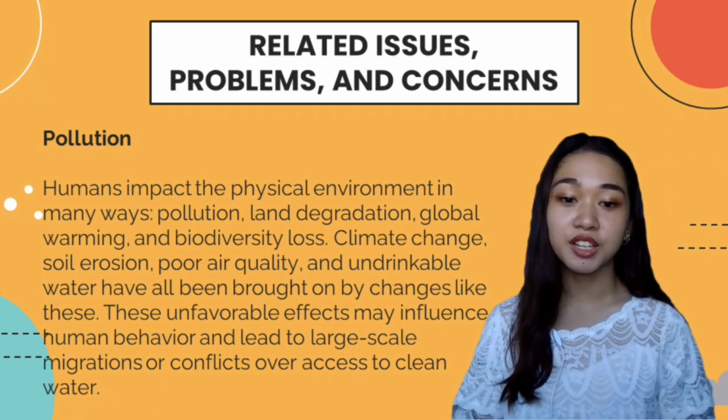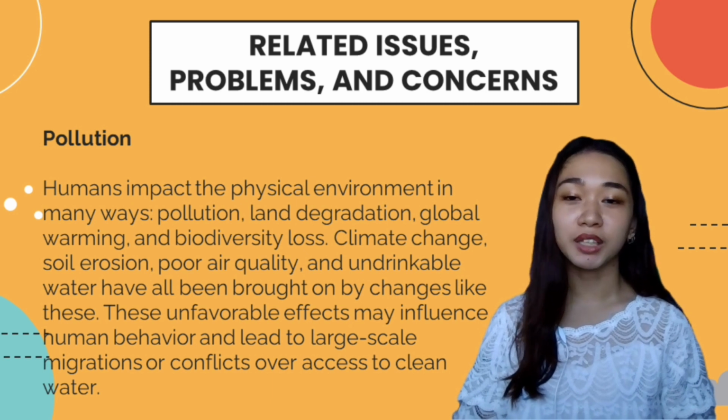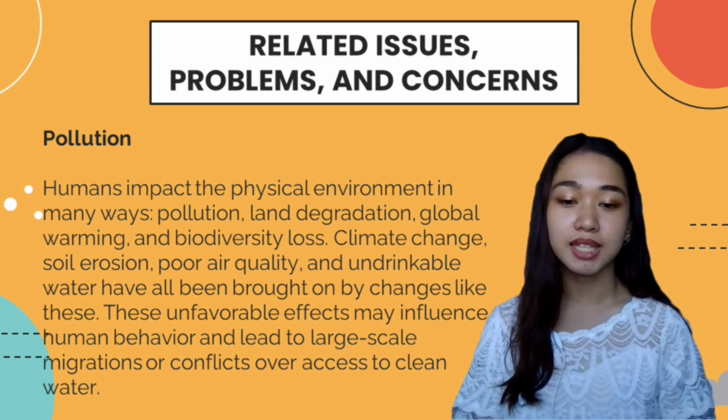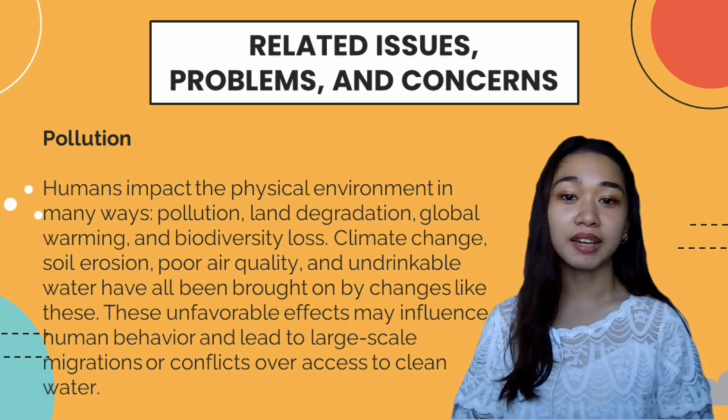The introduction of hazardous materials into the environment is pollution. Pollutants are the term for these dangerous substances. Natural pollutants include volcanic ash, for example. They can also be brought about by human activity, such as factory runoff or trash. The quality of the air, water, and land is harmed by pollutants. The three major types of pollution are air pollution, water pollution, and land pollution.